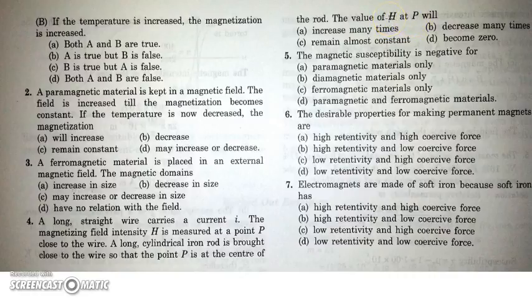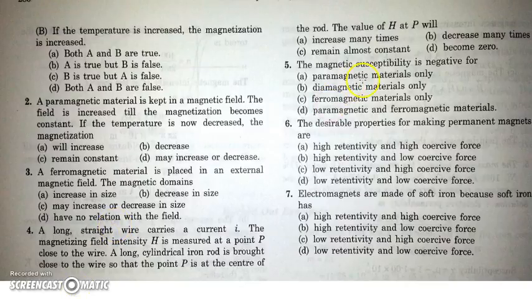H will not change, but due to induction in the magnetic rod, as the rod is made up of iron, a ferromagnetic material, the net magnetic field will increase and induction will also take place. But again, the H is B external by mu naught, and external magnetic field will remain same, so H will remain same. Okay, so option C will be the answer.